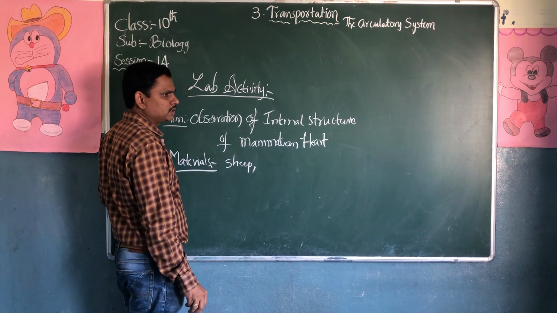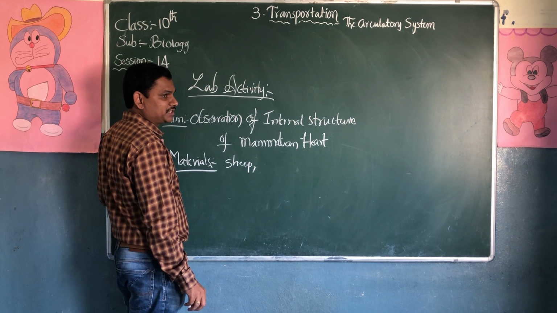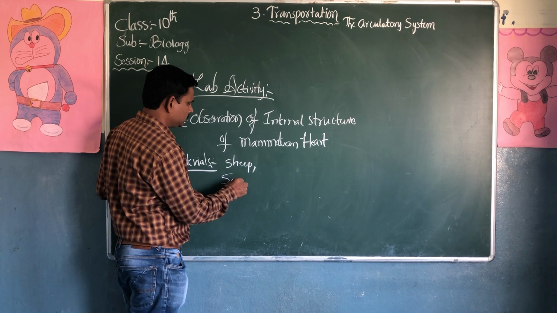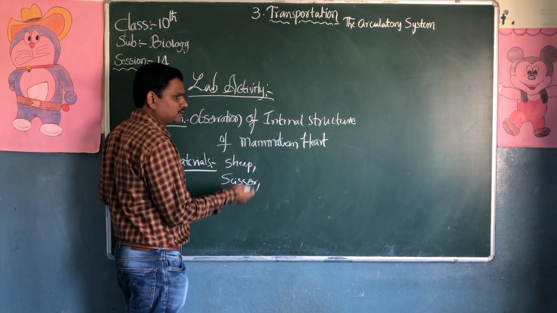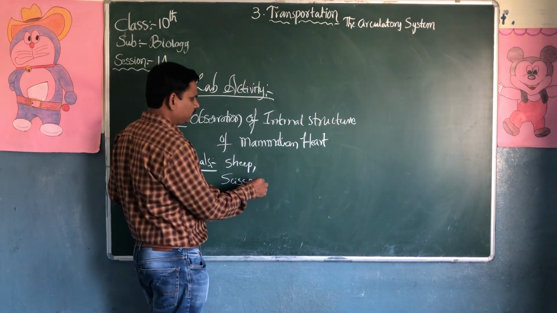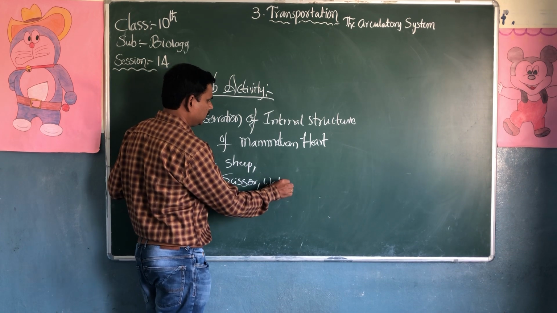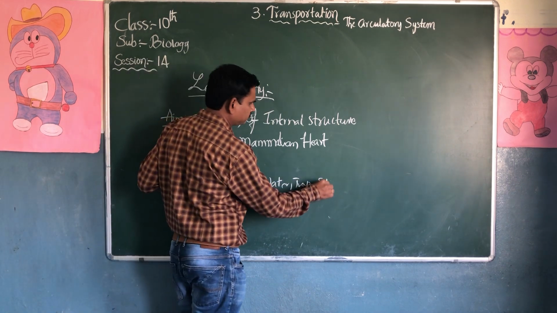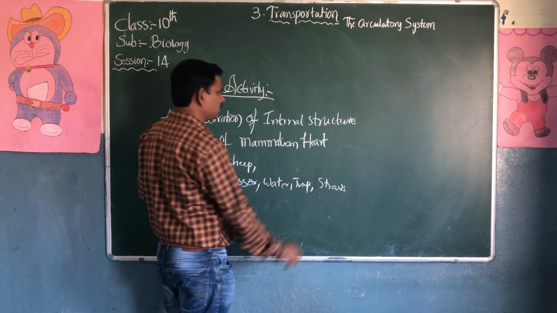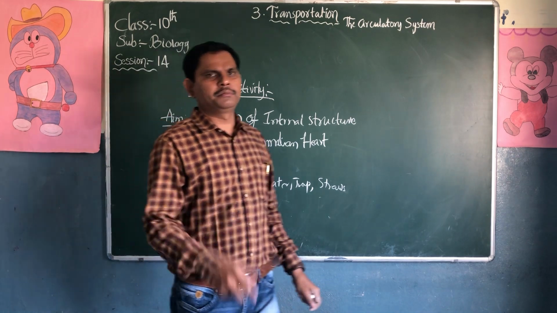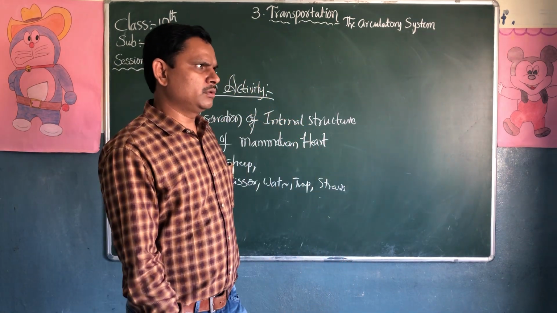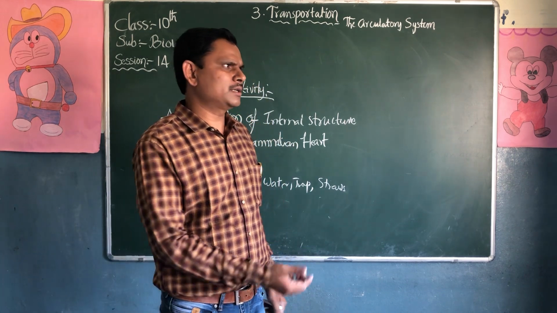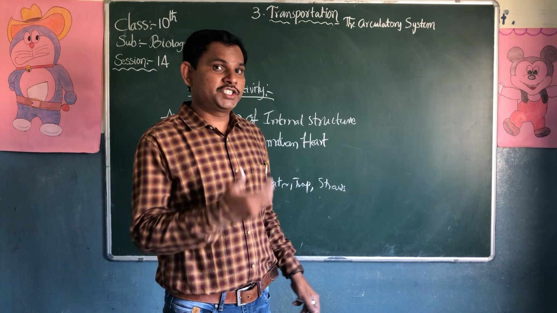We need some dissection scissors, a scalpel, a knife, some water, a tray, and some straws. There are different types of materials required. So we can do this experiment in our lab also, getting the heart from the butcher.